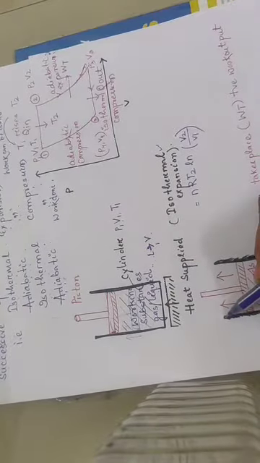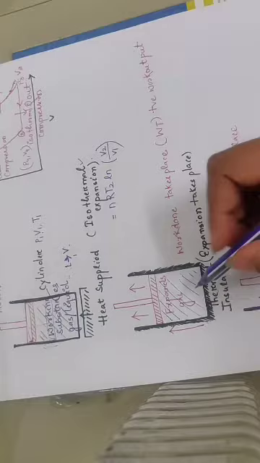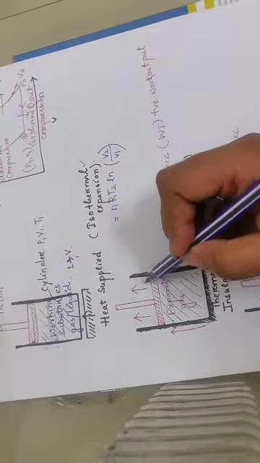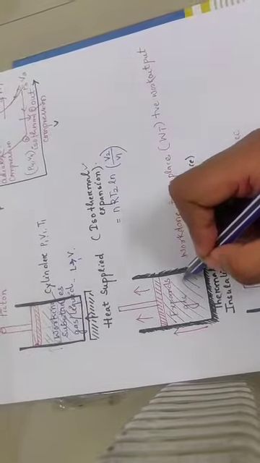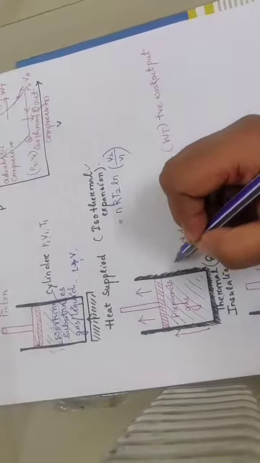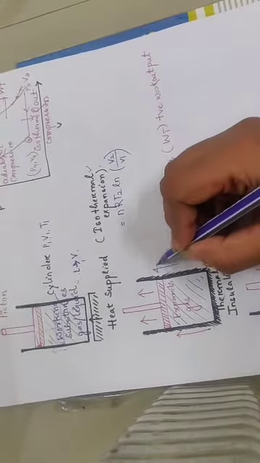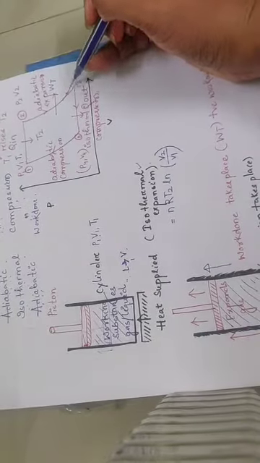After the thermal insulation, the piston rises up and the working substance, gas or liquid, expands. The piston gradually moves upward, so position 2 becomes position 3. Because expansion takes place, it is an adiabatic expansion.